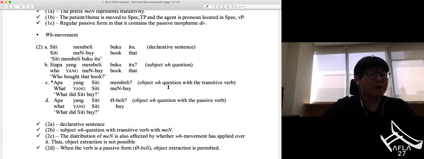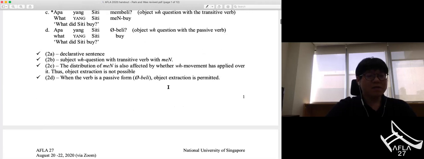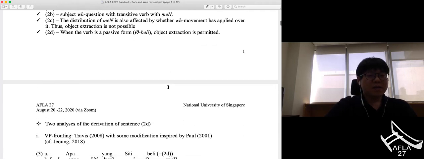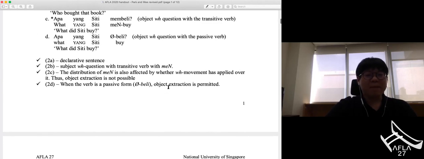When the prefix mang is omitted, as shown in 2D, the sentence turns out to be grammatical. So this indicates that the distribution of mang is not only affected by transitivity, but also by whether WH movement has applied over it or not. Okay, so consider the sentence 2D in detail. There have been two analyses of the derivation of this sentence. So 2D again, apa yang Siti beli.